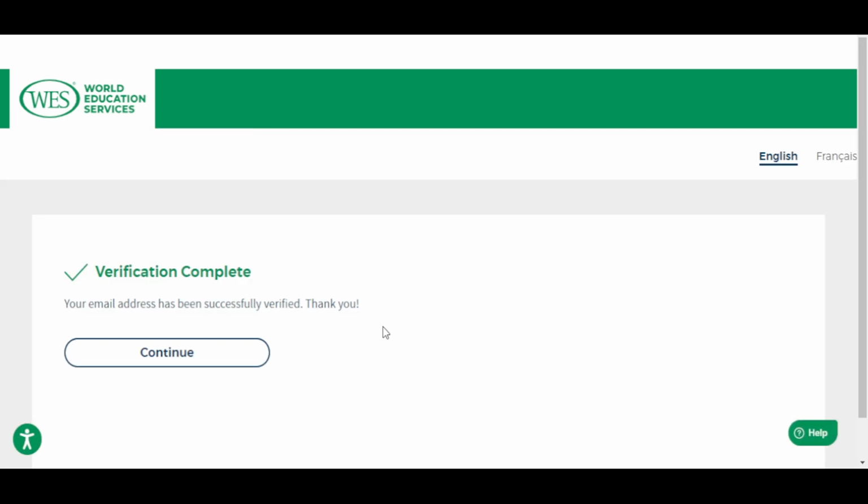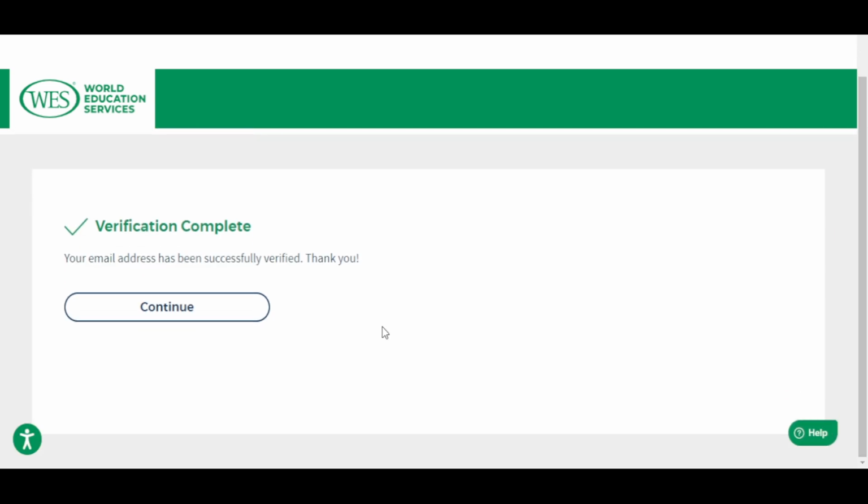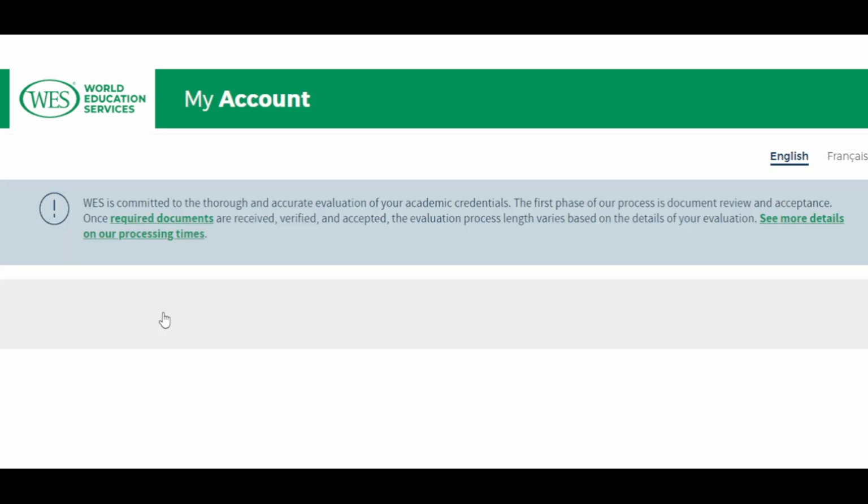All right. If you can't find the code, from the previous slide, sorry, I forgot to show you that at the bottom, you can always click on resend code just in case you didn't receive the code. You can click on resend code to resend it again to your email if you did not receive it the first time. So it says now that my email address has been successfully verified. Thank you. Then you just click on continue.